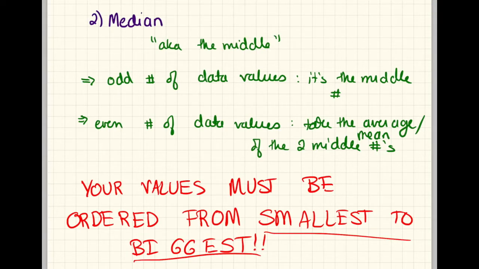So the median is the middle value or the middle values, and then the last of the measures of central tendency is what we call the mode. The mode is pretty easy to find. It's the number or data value that occurs the most frequently.